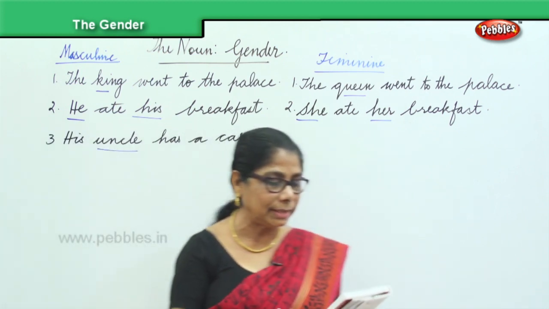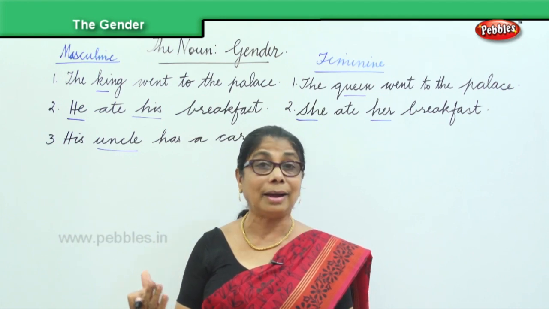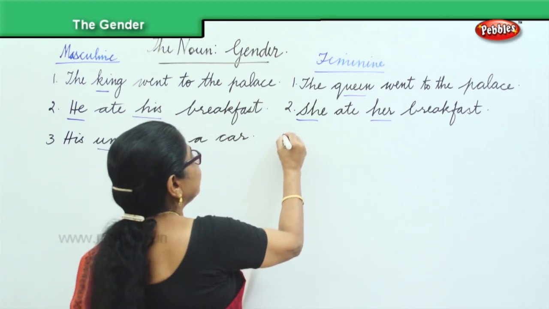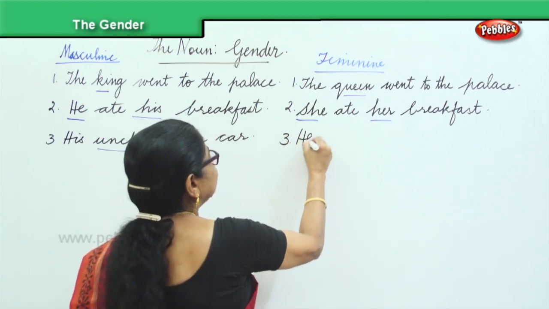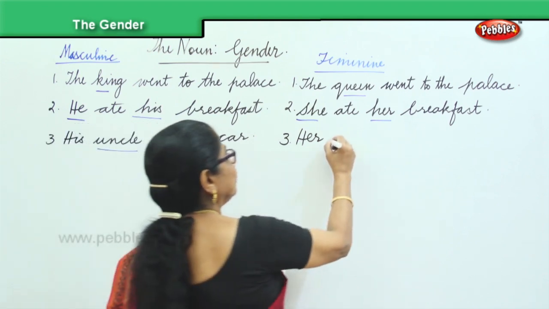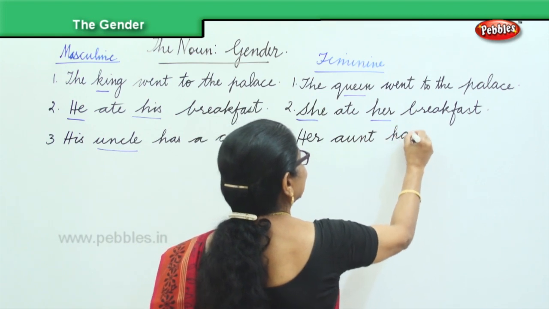No, you should know what are the genders. So what will you write here? His uncle has a car. So his will become her. Very good. Her uncle will become aunt. Her aunt has a car.